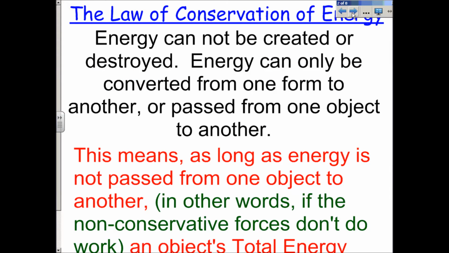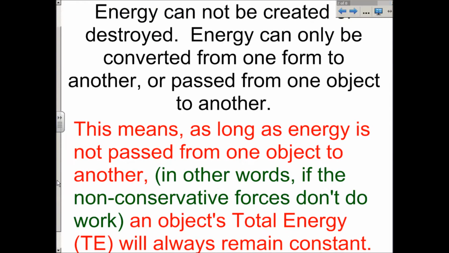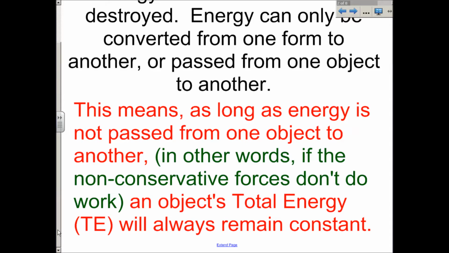Here we go, law of conservation of energy. This is the same as was in the last video. Energy cannot be created or destroyed. It can only be converted from one form to another or passed from one object to another. So what that means is, as long as energy is not passed from one object to another, in other words, if the non-conservative forces don't do work, then an object's total energy will always remain constant. That's what we learned in the last video.